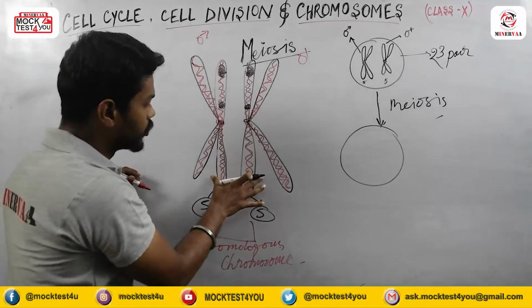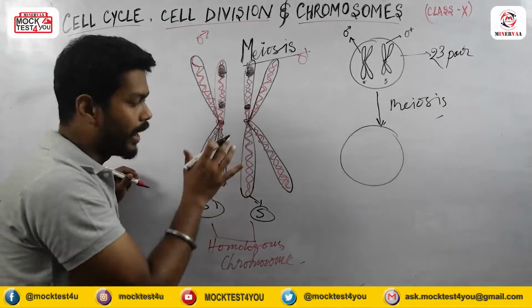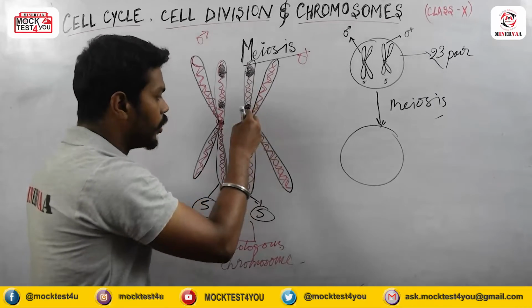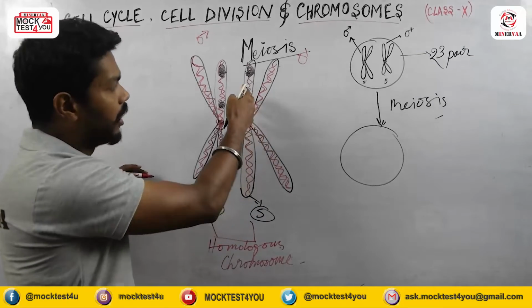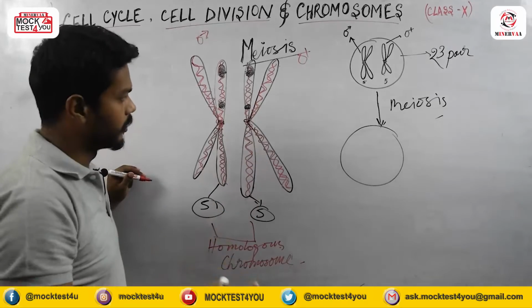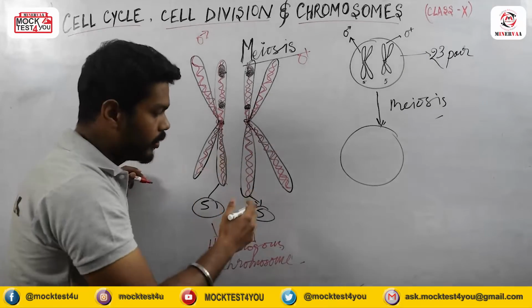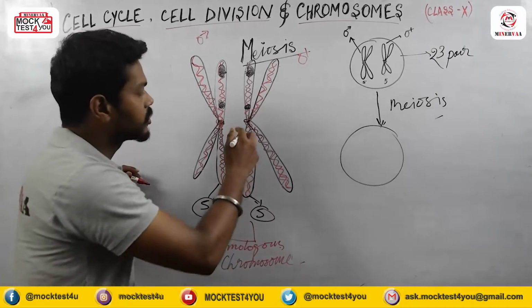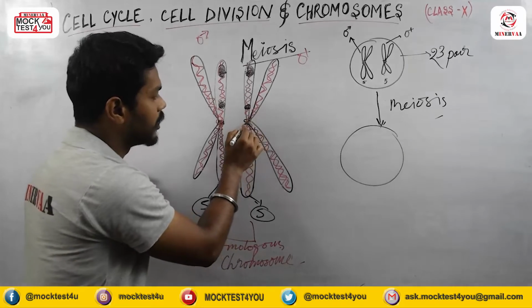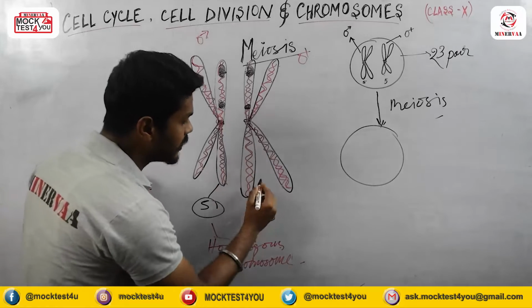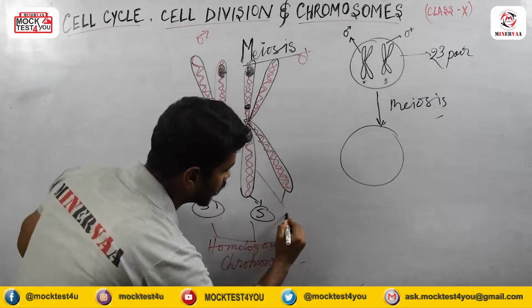So that kind of chromosome we call homologous chromosome, and there are 2 chromatids present, and if I count arms, there are 4 arms present. These chromatids we call sister chromatids, because from one centromere 2 chromatids are attached. So we call these sister chromatids.